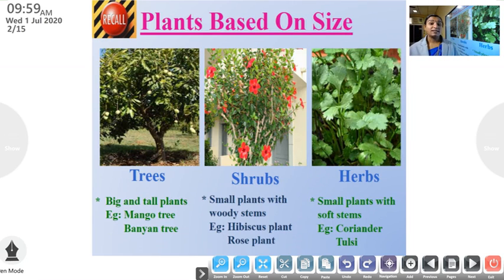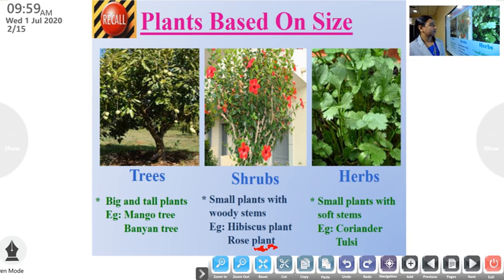Before starting today's section, we should recall what we have already learned in this chapter. We know that there are different kinds of plants around us. Plants differ from one another in many ways: in size, lifespan, place where they grow, and flowering pattern.